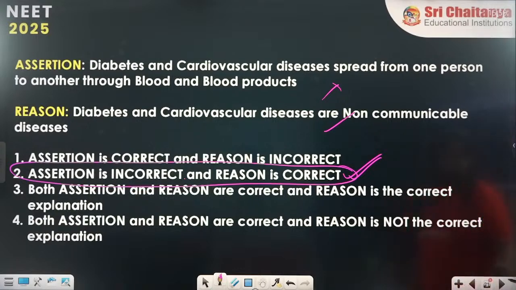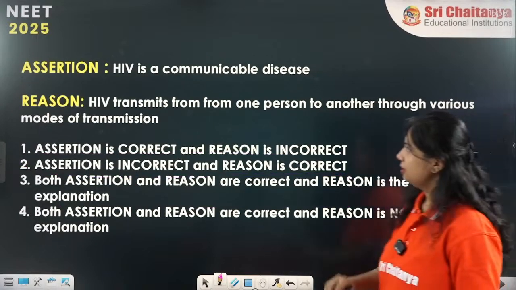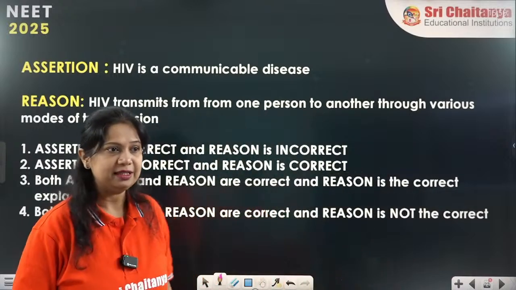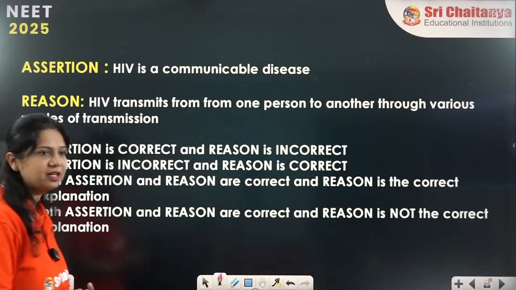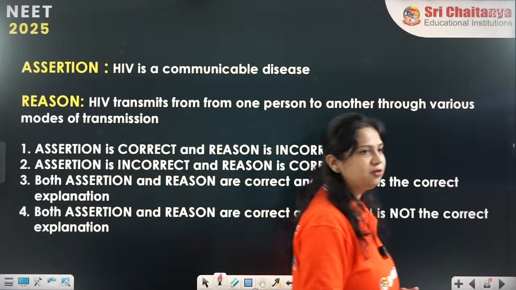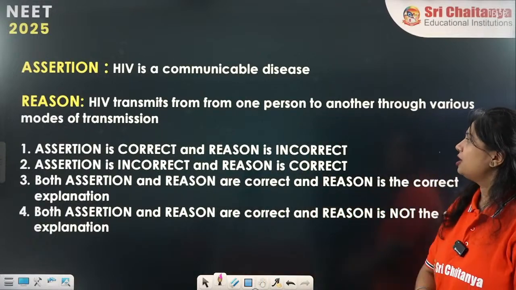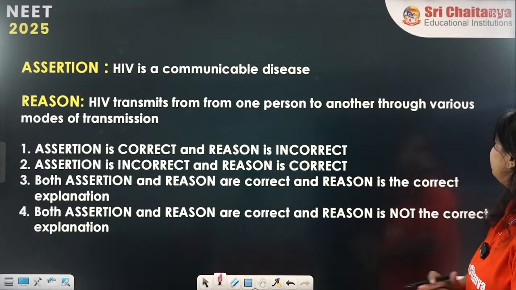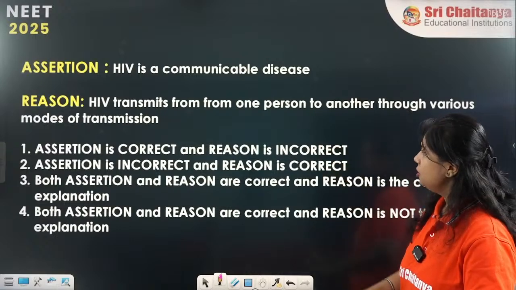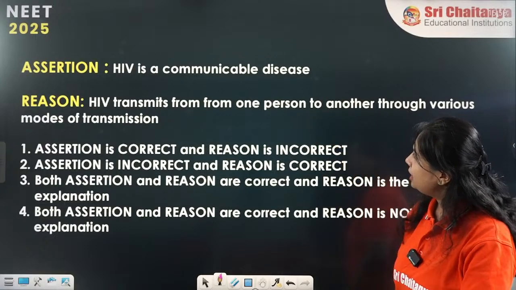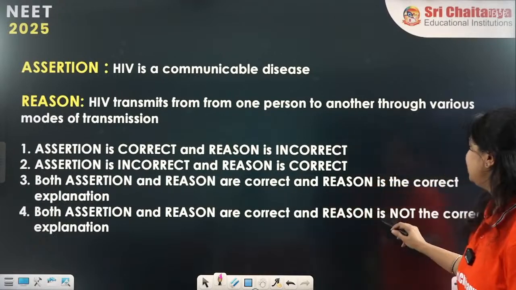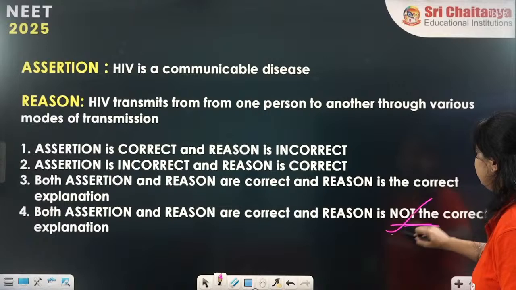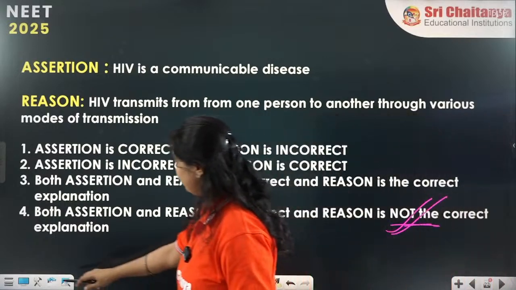Alright. Now coming to the next question. HIV is a communicable disease. Okay, that is also correct. It transmits from one person to another through various modes of transmission. Does it transmit from one person to another? Transmits from one person to another through the various modes of transmission. Yes. So reason is correct and HIV is a communicable disease. It is also correct but not the correct explanation. So the answer will be option number 4.